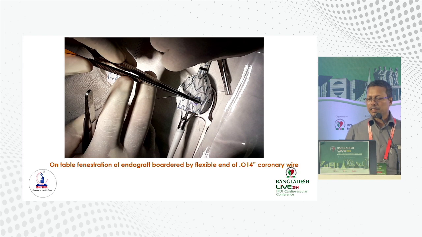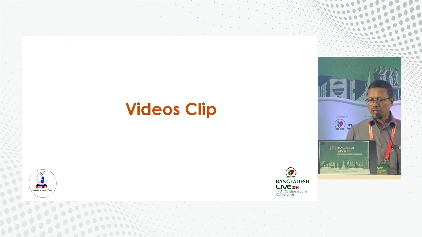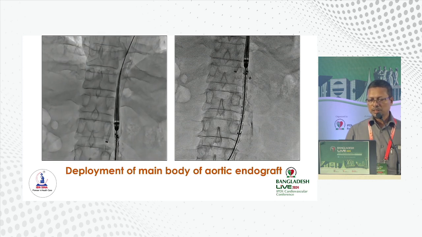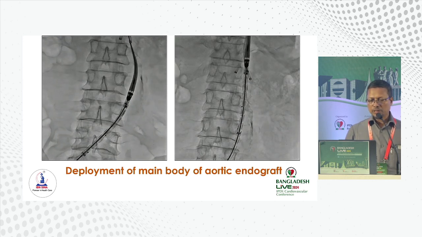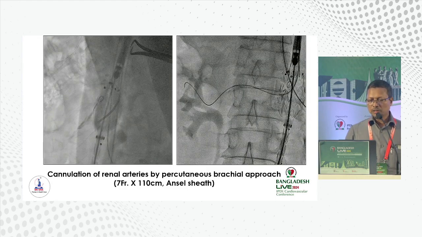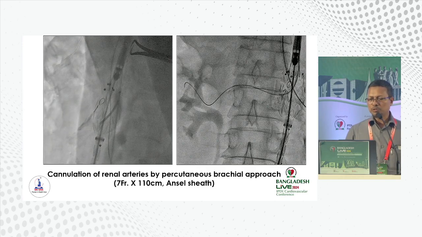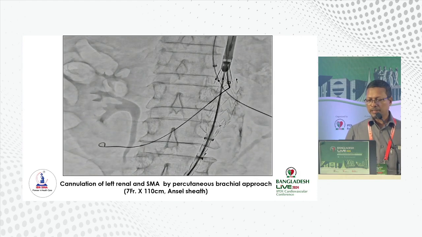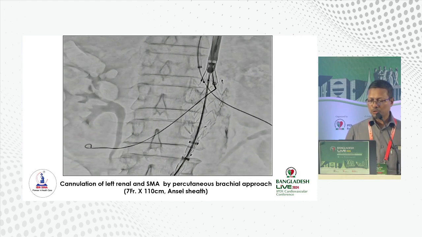This is a case done in NICVD with the help of Dr. Girish, a renowned radiologist from Mumbai. On-table fenestration of the endograft by the flexible end of a coronary wire was done. Common femoral artery exposure, and this is deployment of the main body of the aortic endograft in case of pararenal aortic aneurysm, and deployment of the main body of aortic endograft continuing. Cannulation of the renal arteries by percutaneous brachial approach, we can see. Cannulation of left renal artery and SMA by percutaneous brachial approach also.